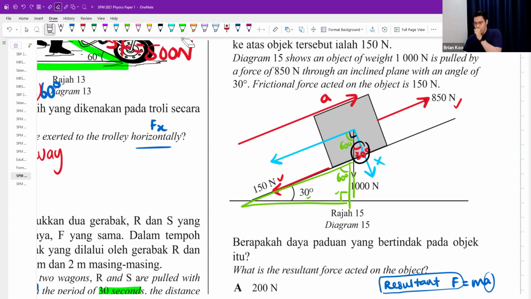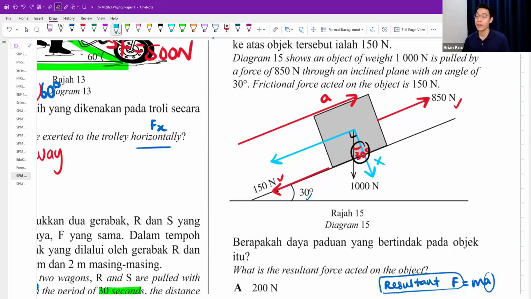Now, normally we don't use the 60 degrees. Normally, in exam questions, we like to use the original value of 30. Can I rub this off? I don't want to make it too messy. But if you say, teacher, I really like the 60, can I use it? Go ahead, it's also correct. But up to you. I like to use 30. The marking scheme likes to use 30, because 30 is the value given in the question.